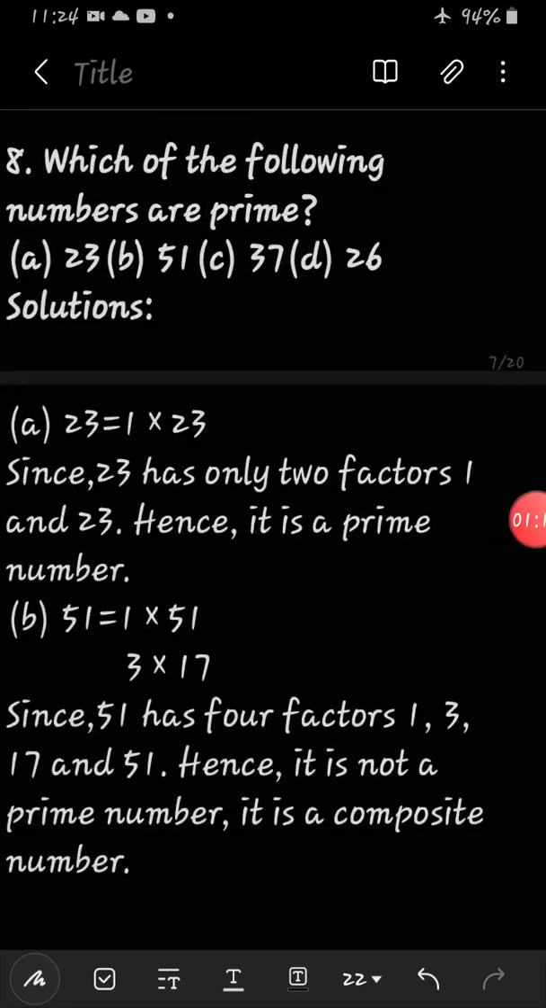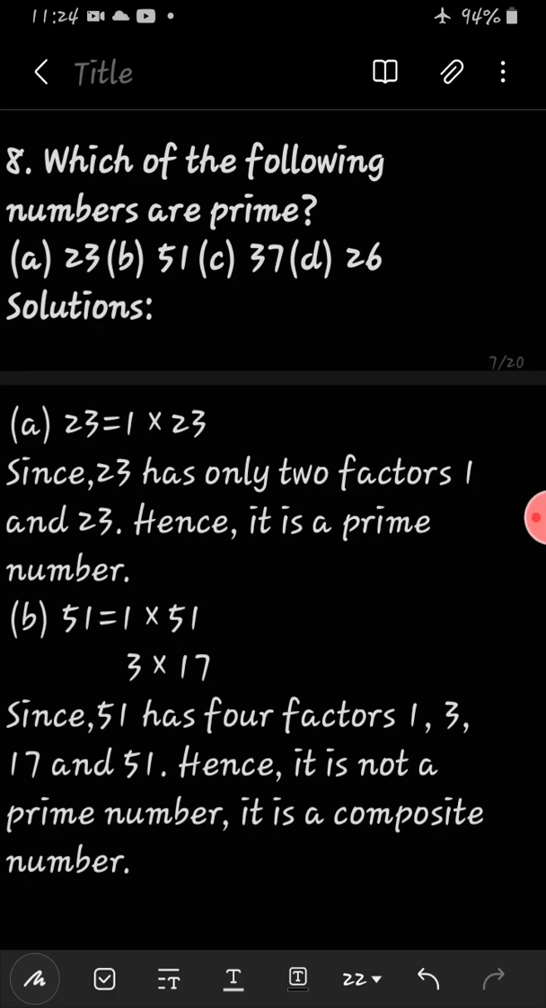Now question number 8. Which of the following numbers are prime? 23, 51, 37, 26. We have to find out among these which are prime. First of all, we know that a prime number has only 2 factors and composite numbers have more than 2 factors. So let's find the factors first, then it will come out.